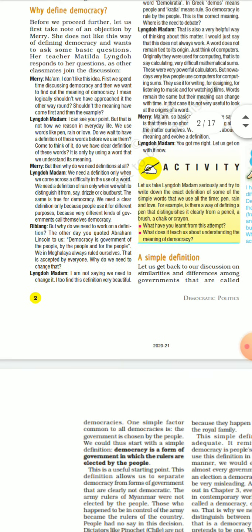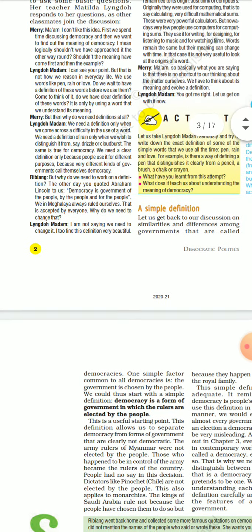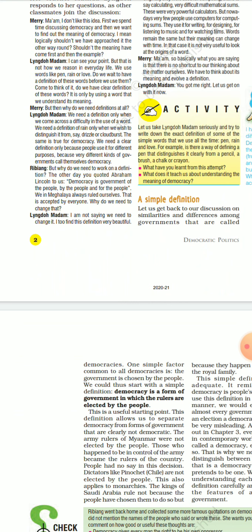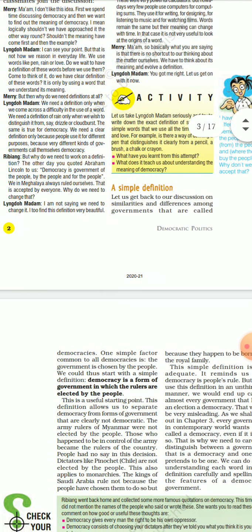A simple definition, as I told you: democracy is a form of government in which the rulers are elected by the people. So one simple factor common to all democracies is that the government is chosen by the people. This is the basic starting point, or the basic feature or prerequisite for a democratic country or democratic form of government.